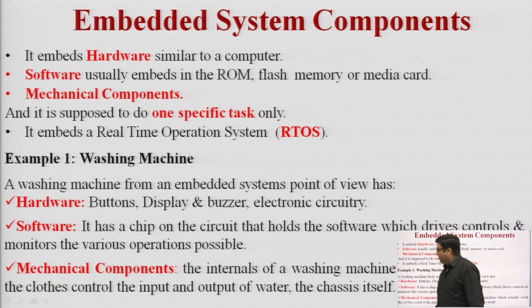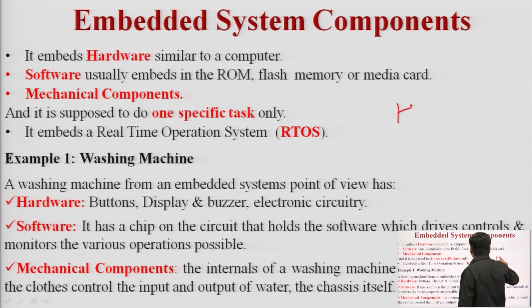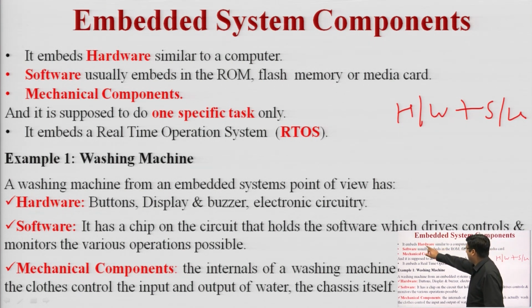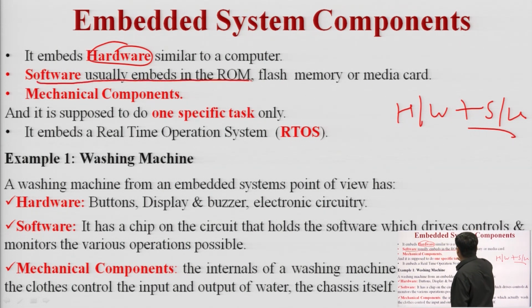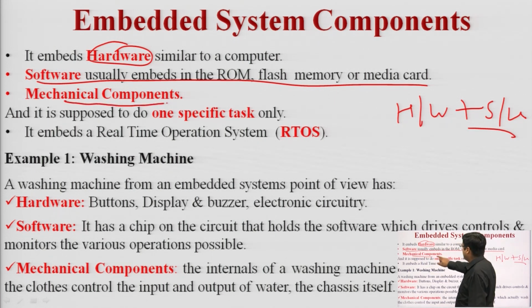So these are the general components of an embedded system. What should be the main components of an embedded system? The main components are a combination of hardware and software. Hardware is a main component of an embedded system, and software is also a component because we embed the software, we integrate the software into the hardware. And mechanical components to run any particular application are also part of an embedded system. And it is supposed to do one specific task only.